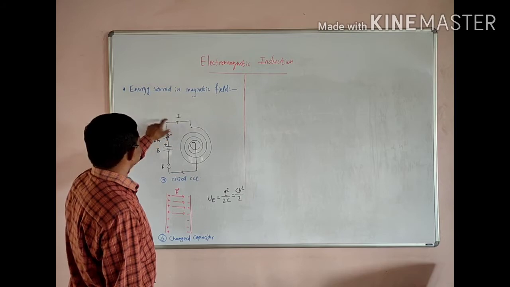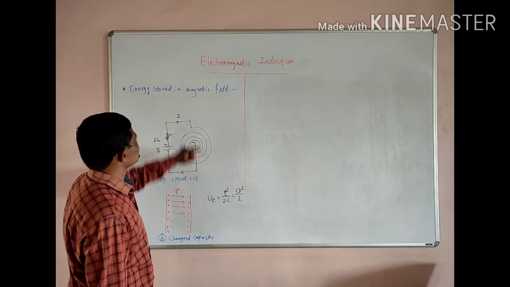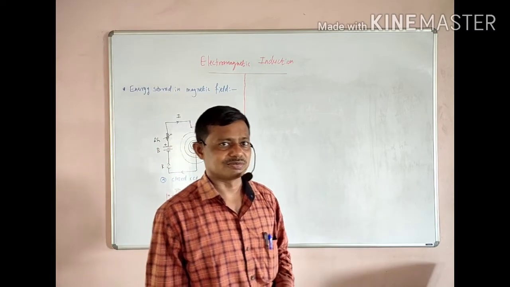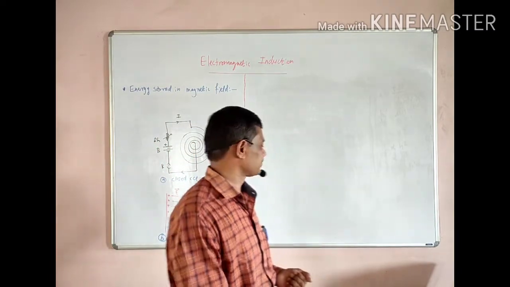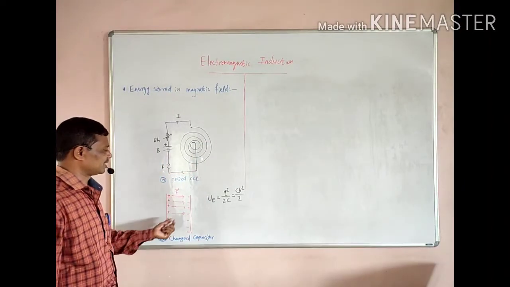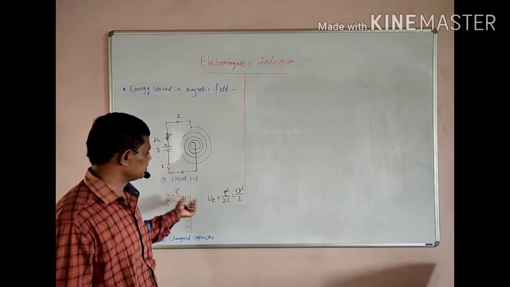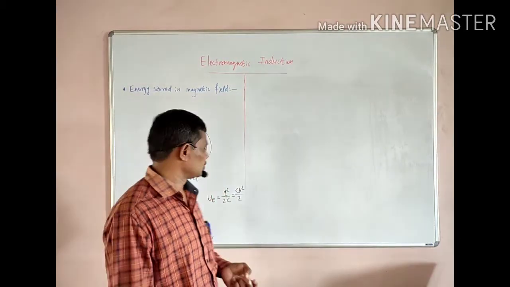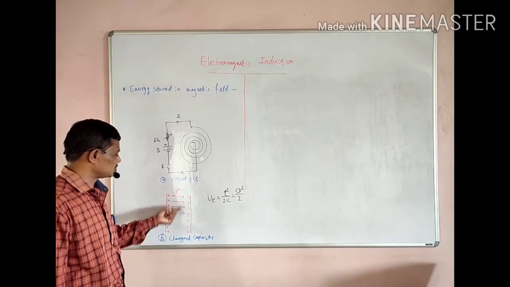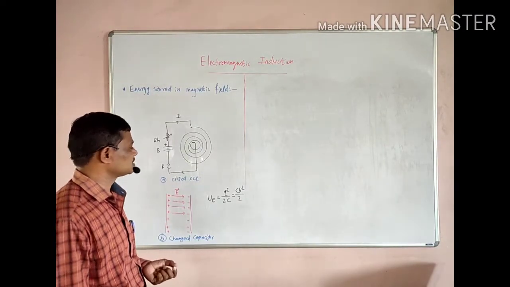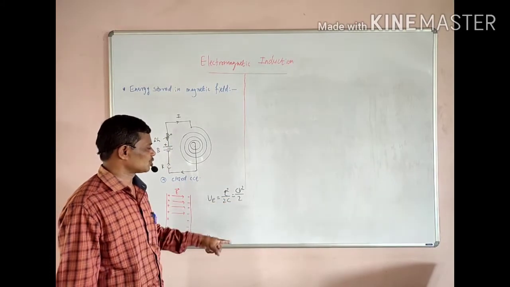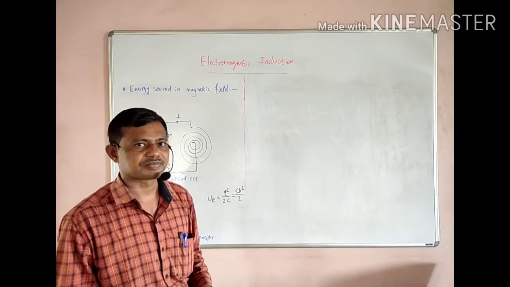So if we want to find out the energy stored in a magnetic field, before that we go to a previous concept. Consider a capacitor with a dielectric medium, where C is the capacitance of the capacitor and Q is the charge stored there. Then the electrostatic energy stored inside the dielectric is U_E equal to Q square upon 2C, or CV square by 2.